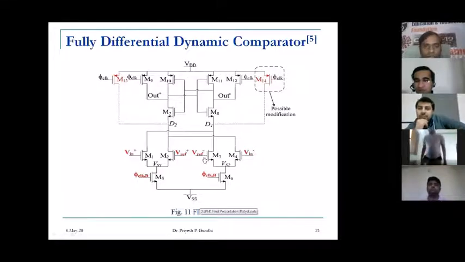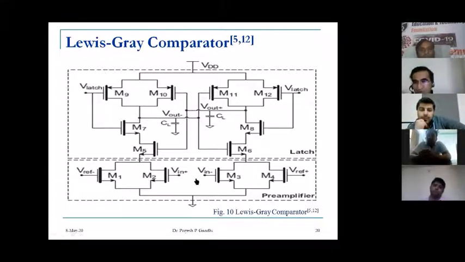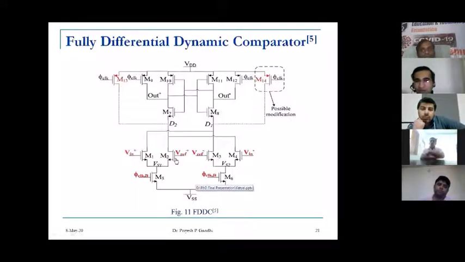It should actually be like this, but here it is not. Here it is comparing V in plus with V reference plus, and V in minus with V reference minus. The problem of this comparator not having a fully differential operation is overcome by this fully differential dynamic comparator, which has also been referred to.